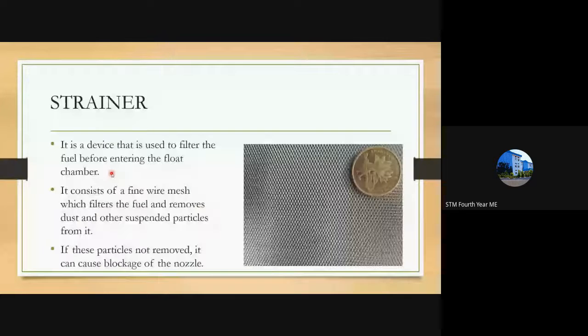It consists of fine wire mesh which filters the fuel and removes dust and other suspended particles. So any particles of heavier size can be caught in the strainer. Once the strainer gets clogged, we'll be changing that. When we do servicing of bikes, sometimes you will get a misfire or missing condition where you will not get the power and the vehicle is turned off frequently, even while it is running.